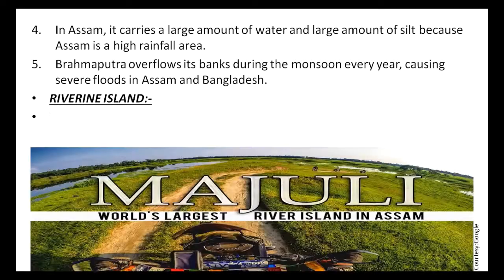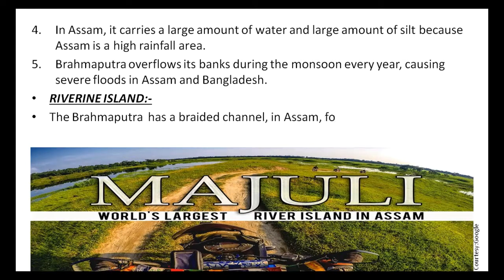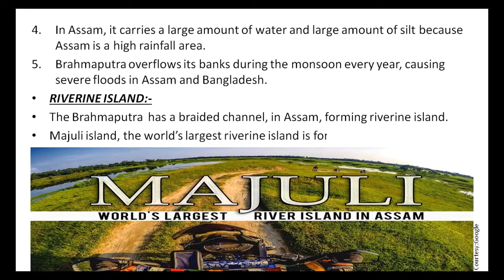Riverine Island. The Brahmaputra has a braided channel in Assam forming riverine island. The meaning of braided channel is a drainage channel in which bars and islands have been deposited and around which the river flows. Majuli Island is the world's largest riverine island formed by Brahmaputra river in Assam.